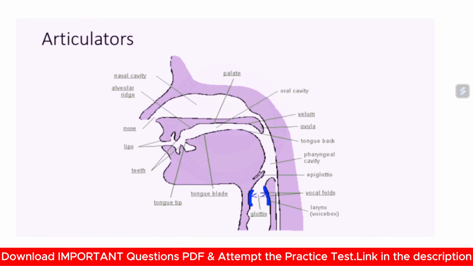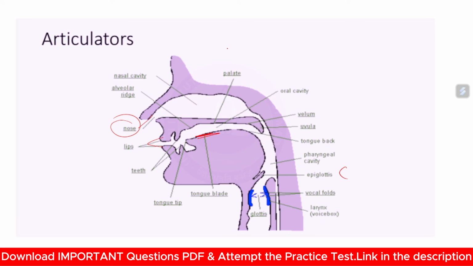So here it is given: articulators. This is a very important thing according to biology and for basic vocabulary in English. Here, this is the nose, and this is the lips. Then this is the teeth, tongue tip, tongue blade. The lower part of your tongue, where your tongue resides, is known as the tongue blade. Glottis is the opening of your pharynx, and this is the epiglottis. This prevents the flow of food into your windpipe.